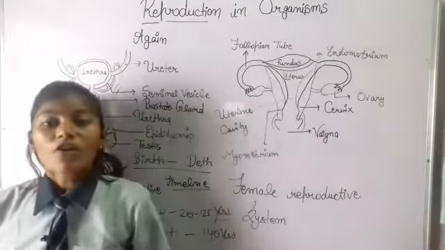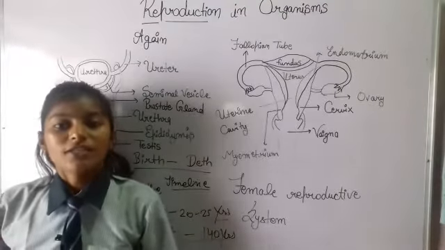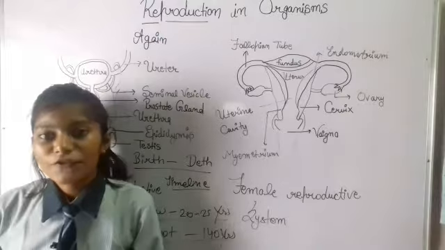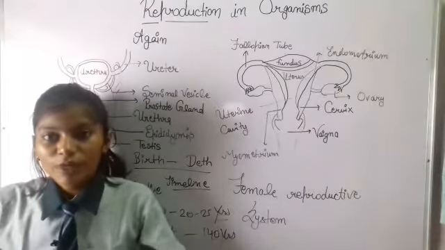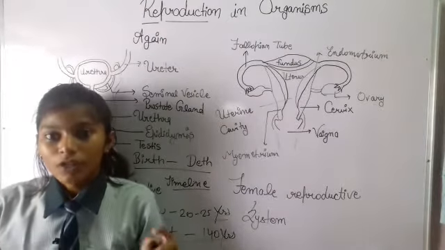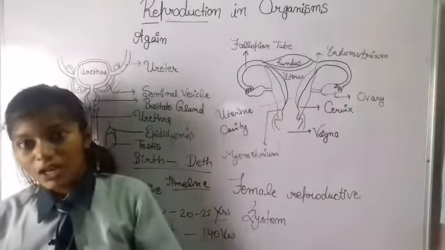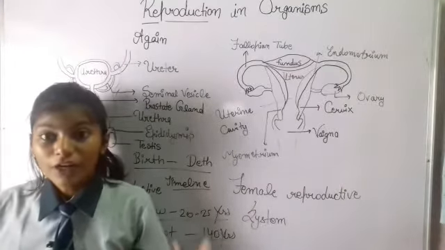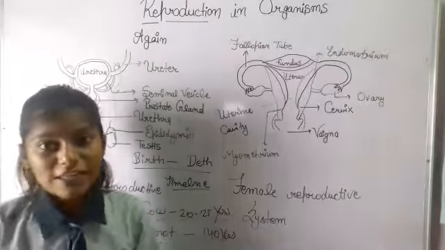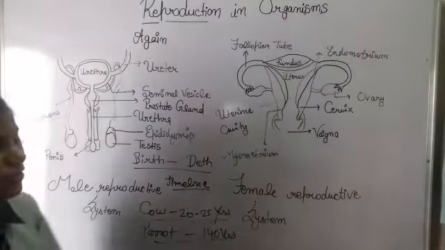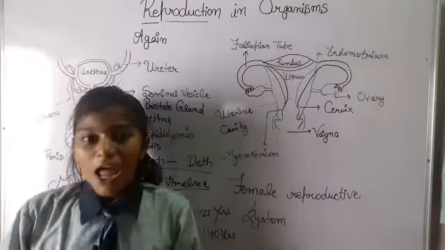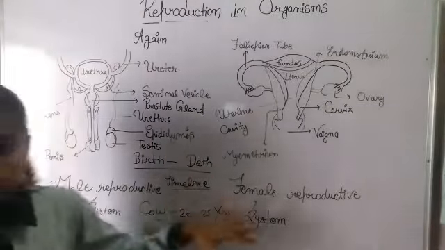Firstly, let's figure out what sexual reproduction is. Sexual reproduction is nothing but producing offspring by the fusion of two organisms, one male and one female. This fusion is called fertilization. By this fertilization, a beautiful, magical, never seen before offspring is produced, and this is done by all of these.